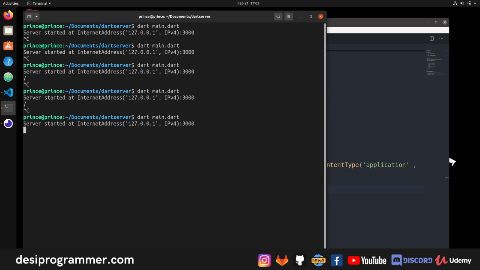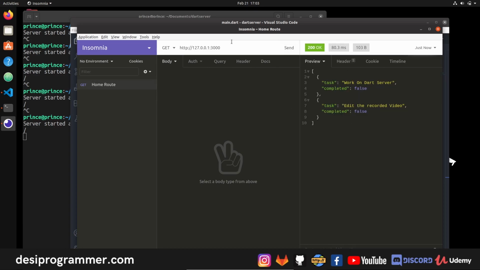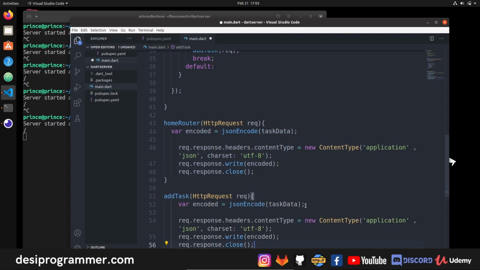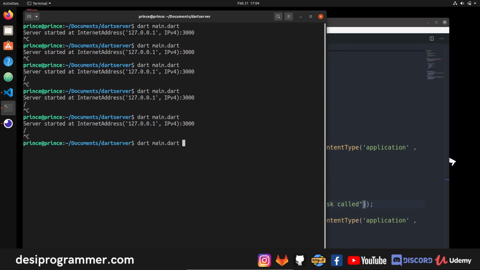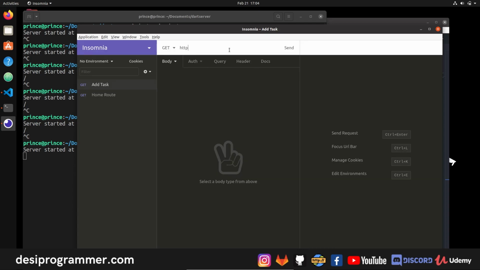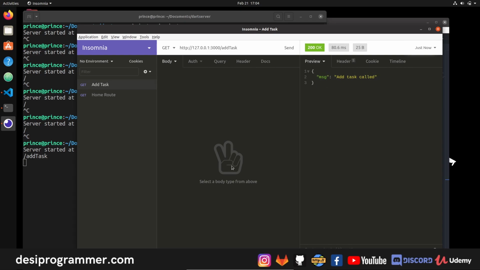If I close and restart the server, go back to Insomnia, and send again, then we are good to go. Now I have to go here and send something at add task 2. If I just copy everything and remove this, I want to encode some data which has a message, and the message is add task called. If I save this, restart the server again, go back to Insomnia and create another request.